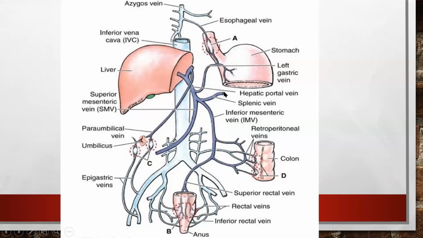Here the esophageal vein, a branch of the azygos vein, is the systemic circulation, and the esophageal branch of the left gastric vein is the portal circulation. And here the paraumbilical veins and the epigastric veins. The epigastric veins are tributaries of the IVC, and the paraumbilical veins are tributaries of the portal vein. This is the connection here. And the bare area of the liver and the retroperitoneal veins, these two are not so important. The esophageal, umbilical, and rectal varices are important.